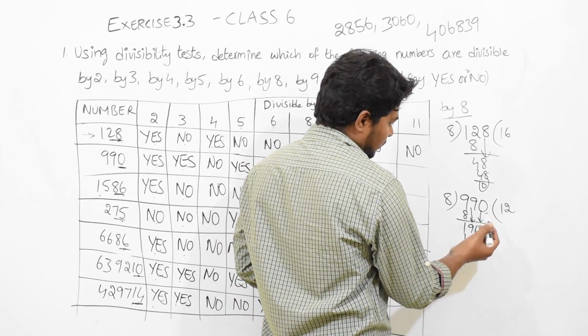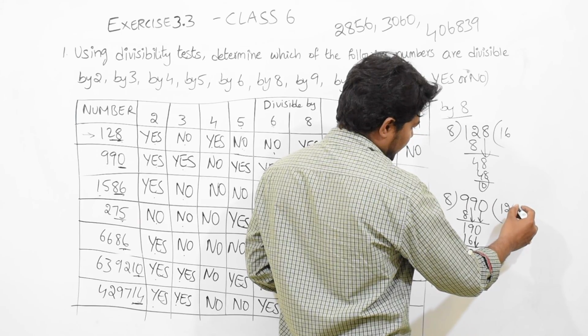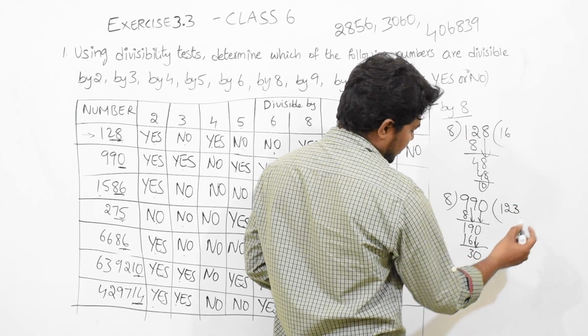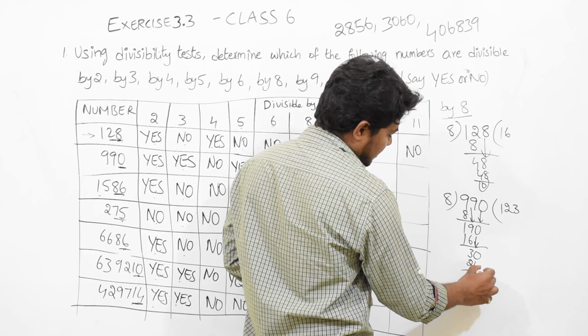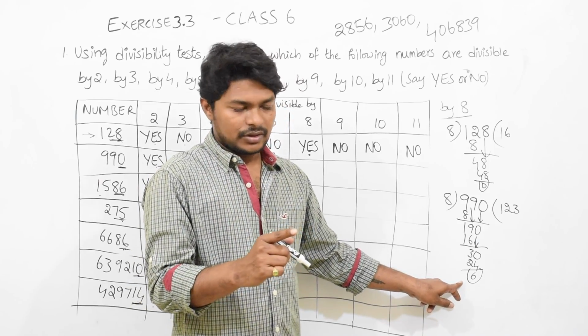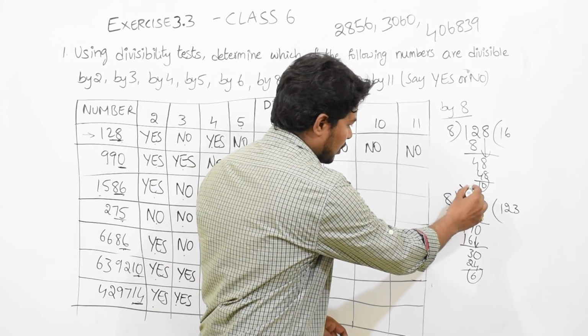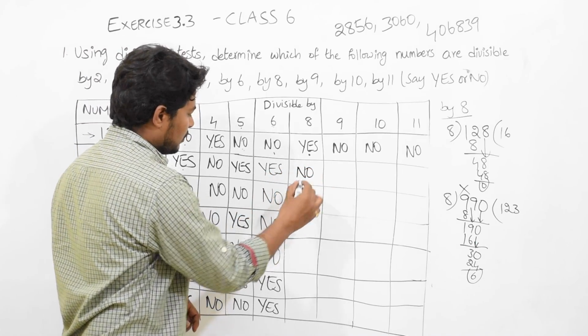Now 8 3s are 24, 8 4s are 32. So 8 3s are 24, remainder is 6. Remainder 6 is coming, but we need remainder 0. If 6 is coming, then we can say it is not divisible by 8. So straight away the answer will be no.